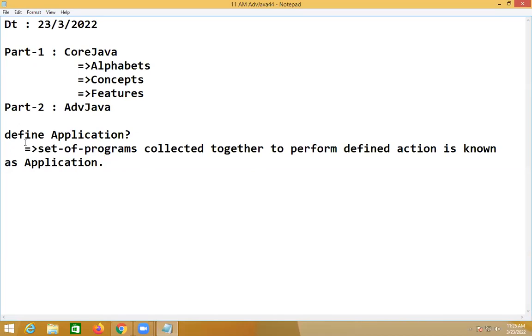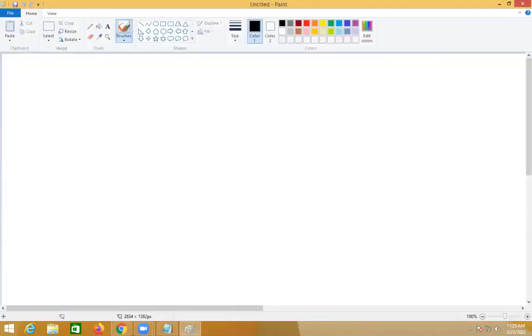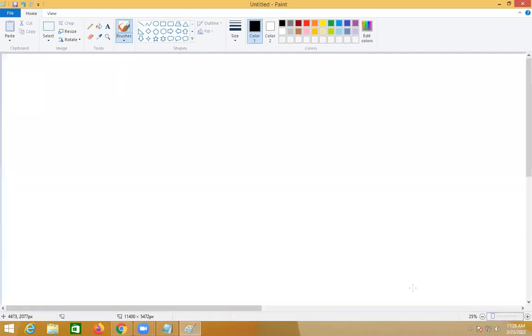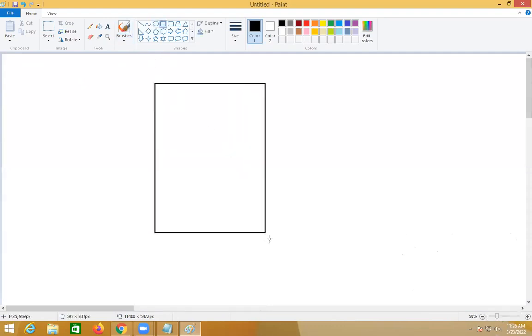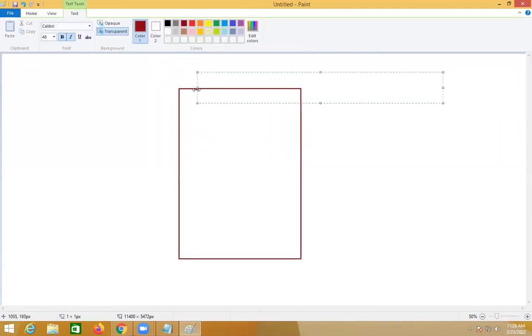So we draw an application format in your core Java books normally. I'm repeating that like this. If we take one application, I'm taking one application: User app.